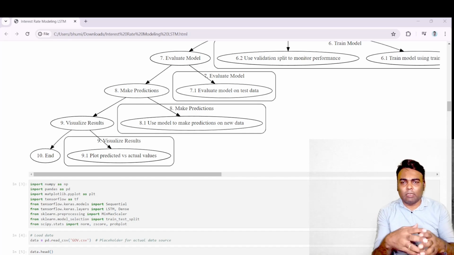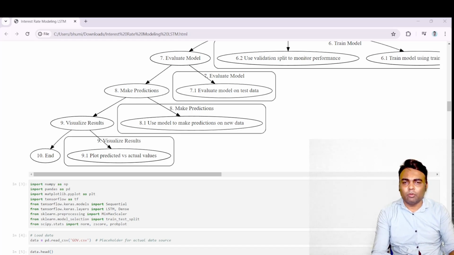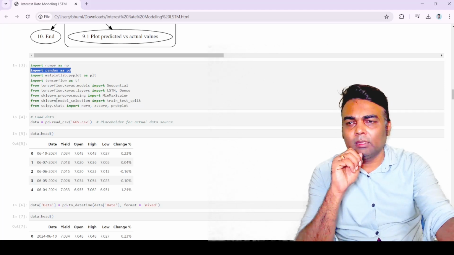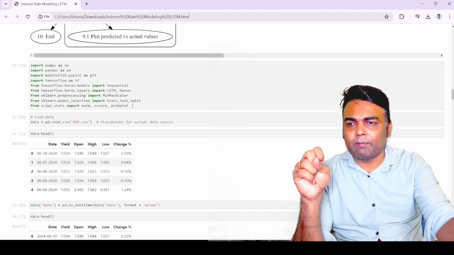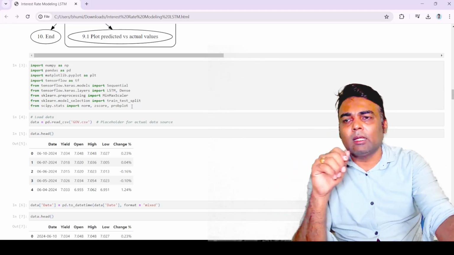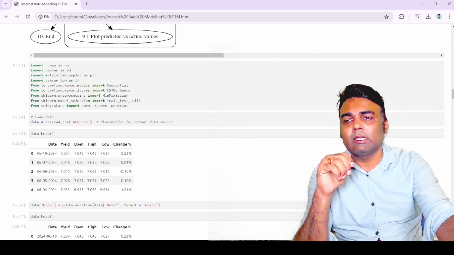So this is all about the flowchart that we employed to train the LSTM model. Now we will understand the various libraries that we will use in this analysis for building the interest rate model. So let us start the discussion. We require the pandas library. These are the libraries that we need for training the LSTM network. Here we need to install these packages.